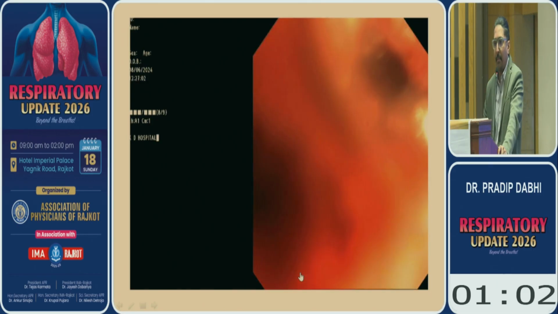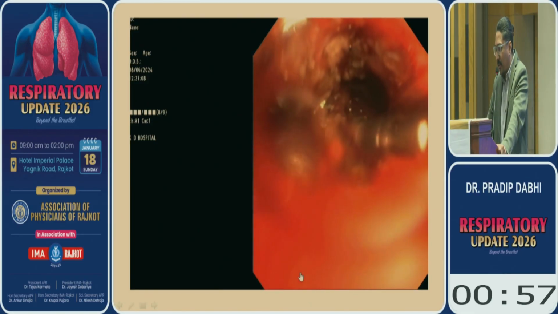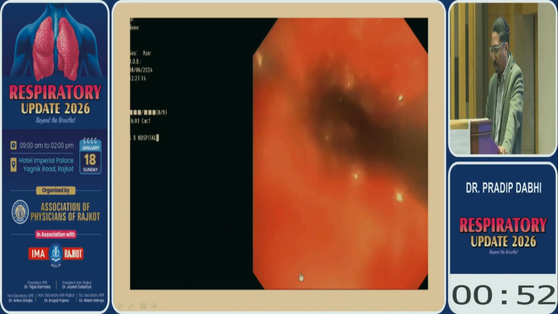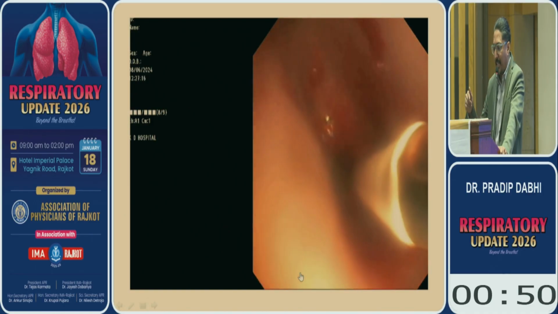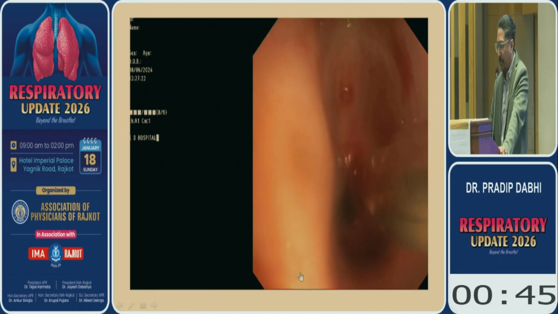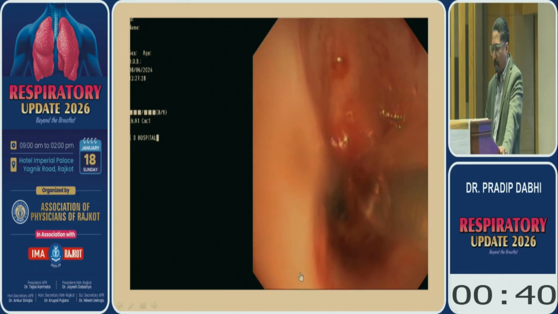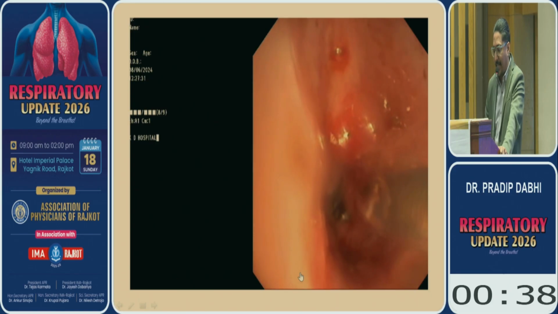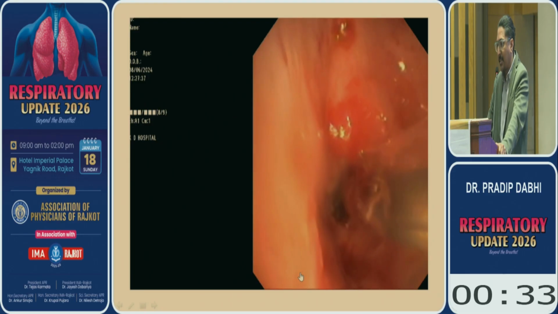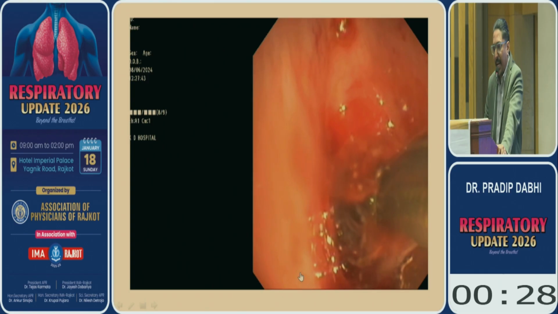And then we do balloon dilatation of this stricture to make it more enlarged. So this is the CRE balloon dilatation. This balloon is going through that stricture. So we opened it and just went inside into the trachea. This is the dedicated controlled radial expansion balloon. We dilate the balloon for 30 to 60 seconds at different diameters. We start from a 10, 11 mm to a 15 mm size balloon.